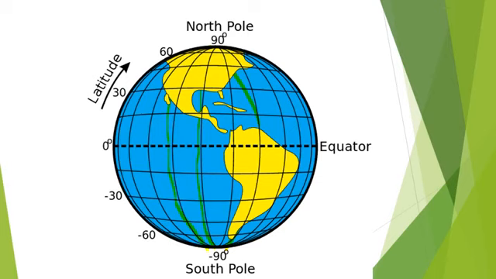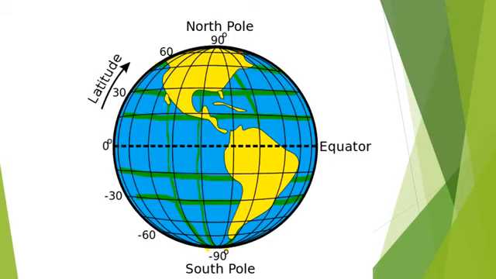There are some other lines which are drawn from right to left or left to right, like this on a globe. These kinds of lines which we draw on globe from right to left or left to right are called latitudes. These are imaginary lines. We cannot see these kinds of lines on earth. We can see these kinds of lines only on globe or map, that they are models of earth.